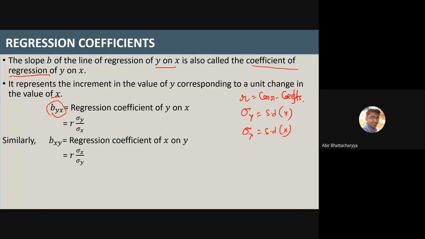Similarly, what is bxy? The regression coefficient of x on y, the opposite one, is given by r times sigma x by sigma y. Whenever I'm talking about x on y, the numerator will be sigma x and the denominator will be sigma y.